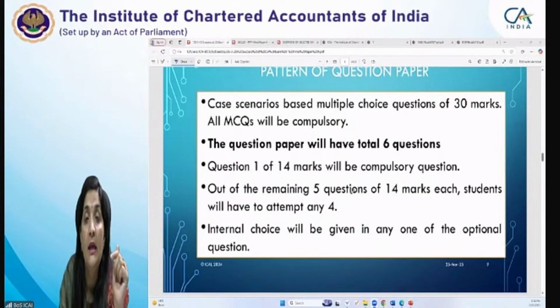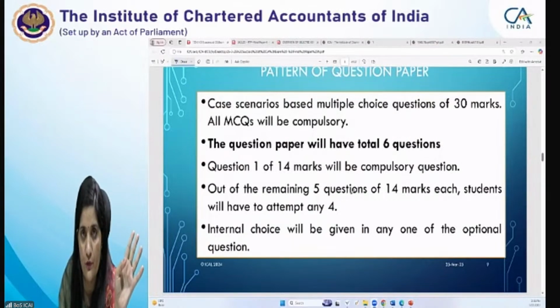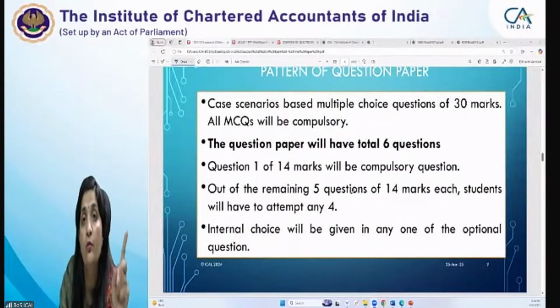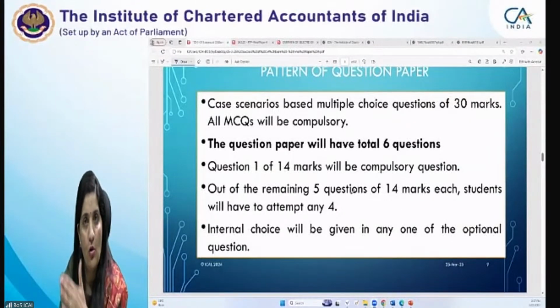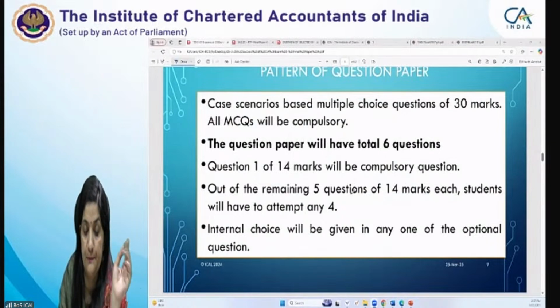In the descriptive questions, if you say, there would be 6 marks, 6 questions would be there. First question would be compulsory question of 14 marks. ठीक है, compulsory question होगा. Out of the remaining 5 questions, they would also be of 14 marks each, and you have to attempt any 4 questions. So altogether, you have to attempt 5 questions. ठीक है, 5 questions of 14 marks each in the descriptive portion.